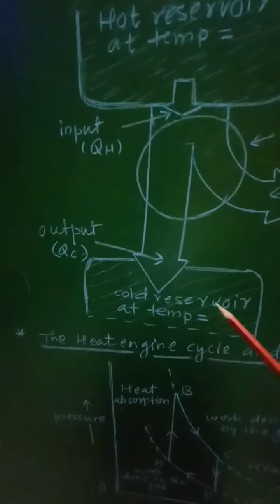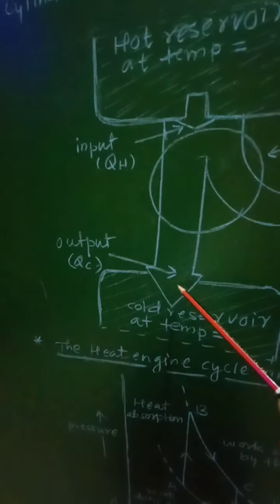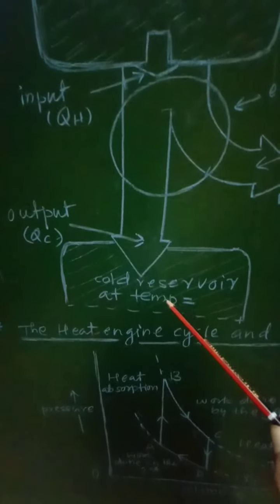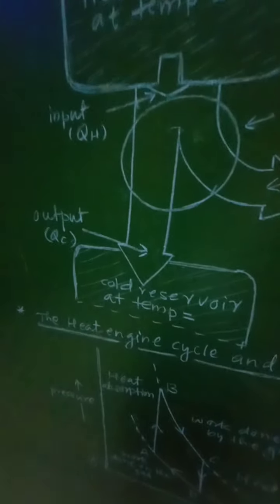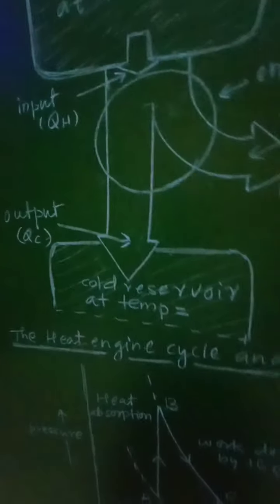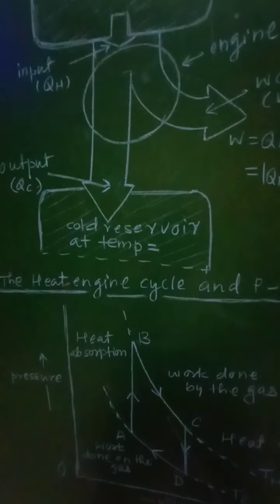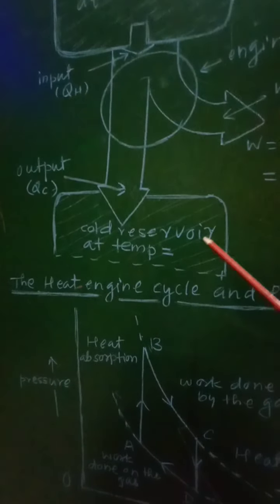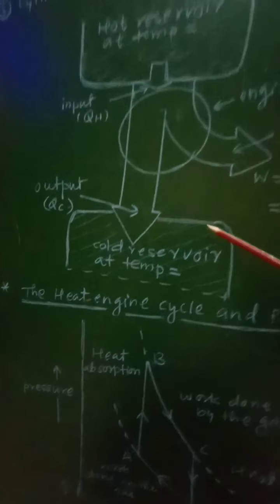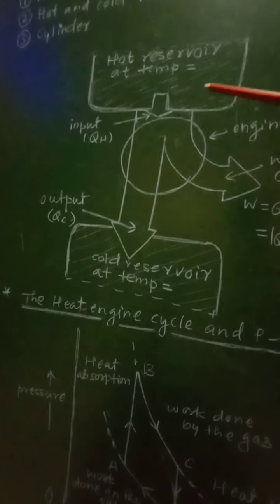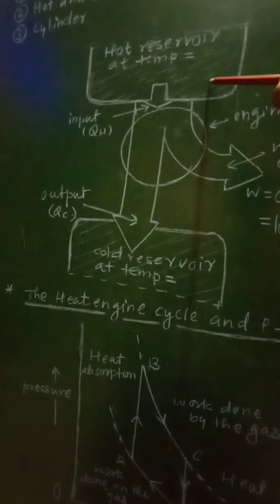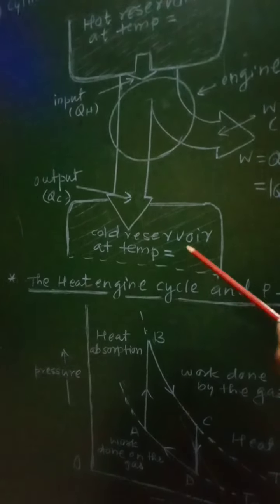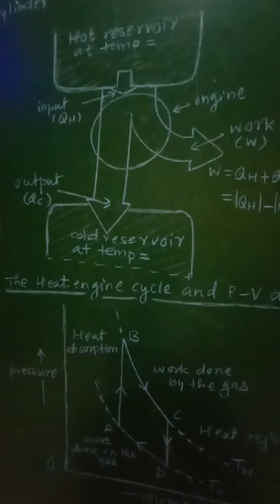Then this arrow will represent the output, that is QC, and then at the other end of that machine there will be the cold reservoir which will act as sink. It will be at a temperature equal to TC. So at the upper end there is hot reservoir, it will act as source. At the lower end there will be the cold reservoir which will act as the sink.